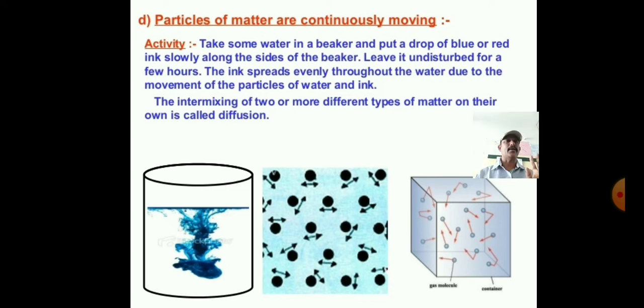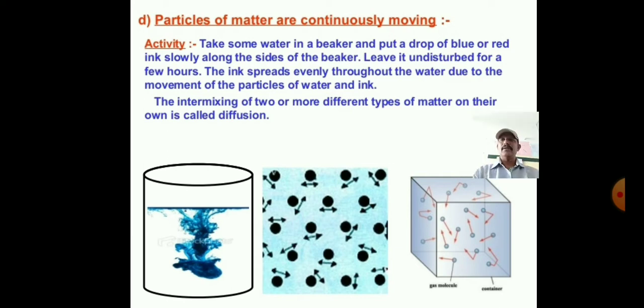This is very important. You should not disturb this beaker. The ink spreads evenly throughout the water due to the movement of the particles of water and ink. So observe slowly. You can take any color of the ink, blue or red. You should not disturb this beaker. Observe for a few hours. Then the ink is slowly spreading throughout the water along with the particles of water and ink.